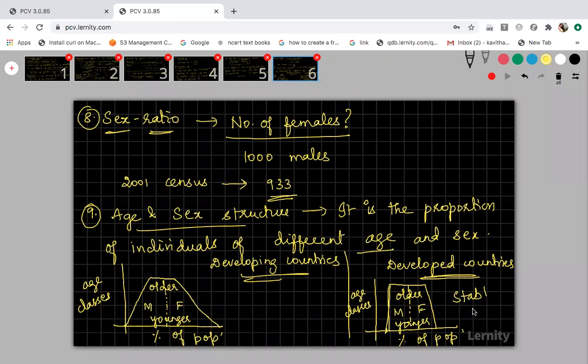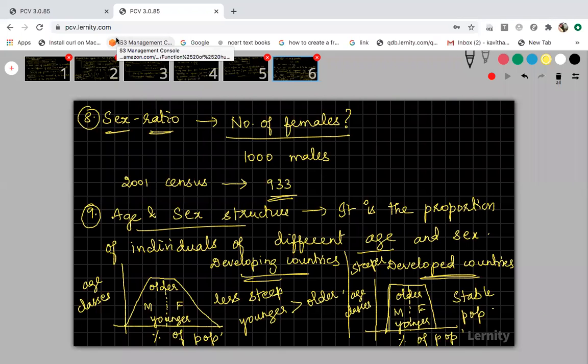Why is it less steep in developing countries? Because the younger population is larger than the older population. So that is the difference when you compare the age and sex structure pyramids for developing and developed countries.